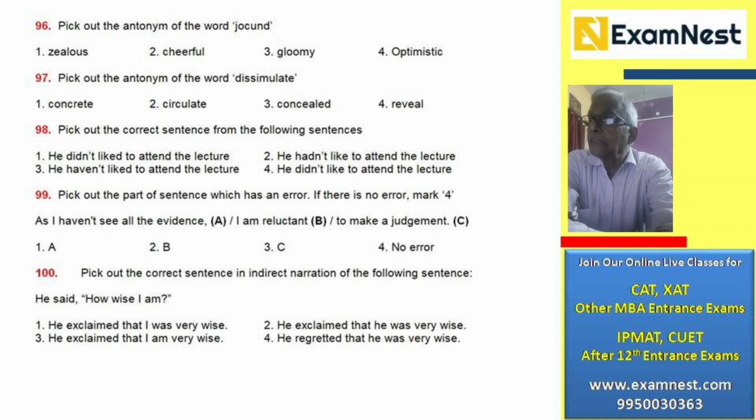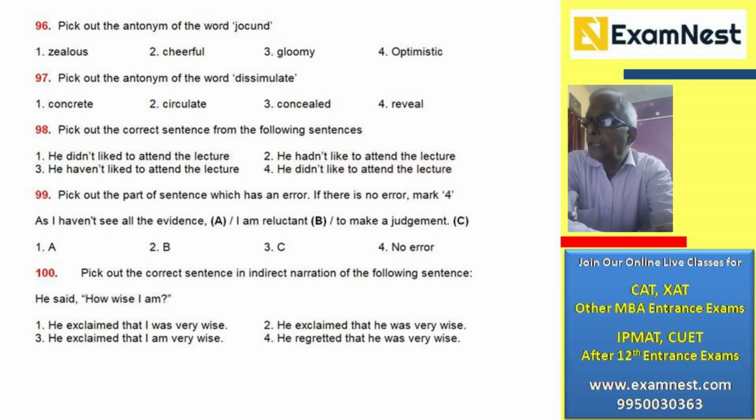Pick out the correct sentence from the following sentences. He didn't liked. That is incorrect. You can't have the two past tenses, didn't and liked. Okay. He hadn't liked to attend. That's also incorrect grammatically. He haven't liked to attend. That is again grammatically incorrect. How can you say he haven't liked to attend? He is singular and have is plural, and anyway, you can't make a sentence of that kind. He didn't like to attend the lecture. That is the correct answer. Number 4 is the correct answer.